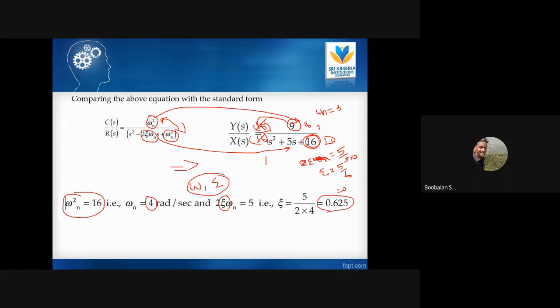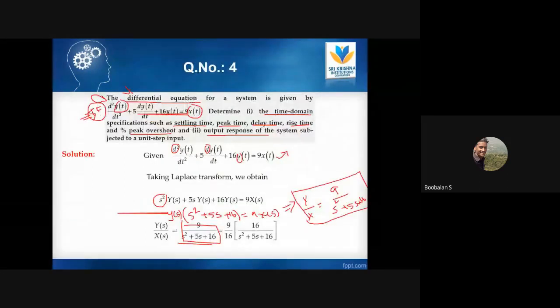So this is the kind of sum they will ask. Instead of directly giving a transfer function, they give a differential equation. So with the differential equation we need to solve by taking the Laplace transform, find the input and output, rearrange it, and find the transfer function.